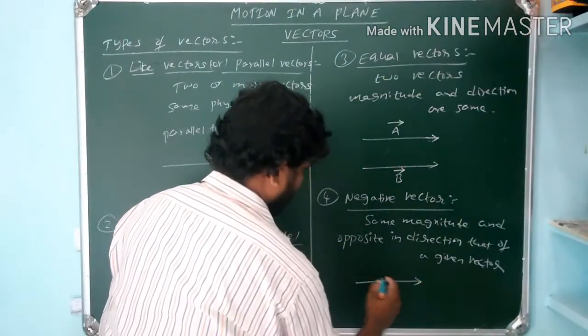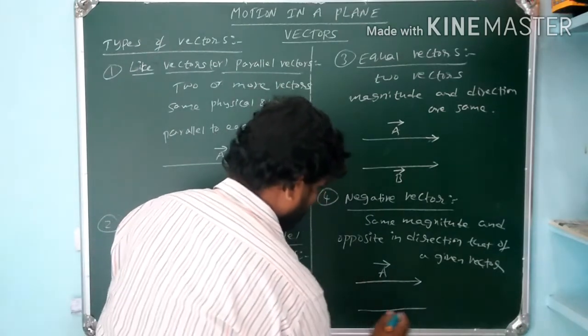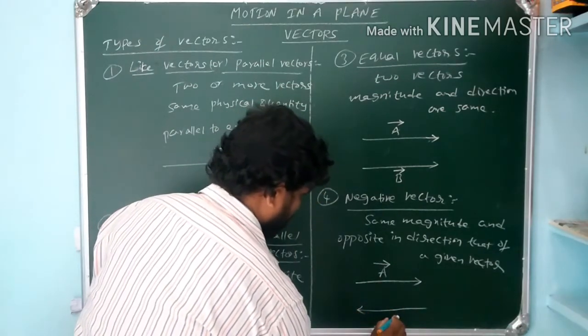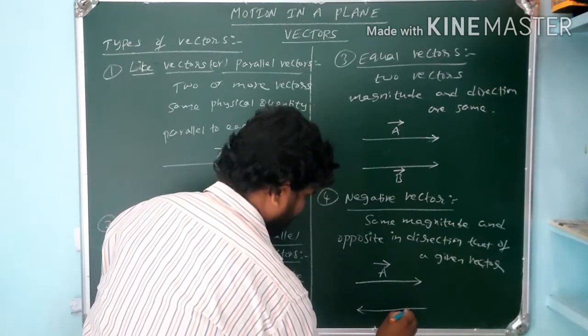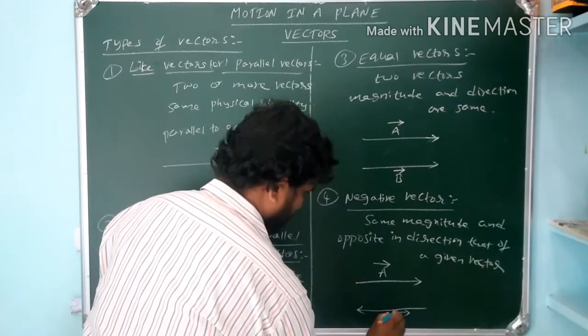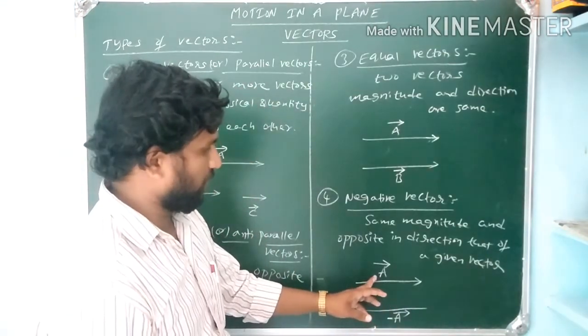Suppose A bar is a vector and another vector has the same magnitude but in opposite direction. That's why this is called the negative vector of the given vector A bar.